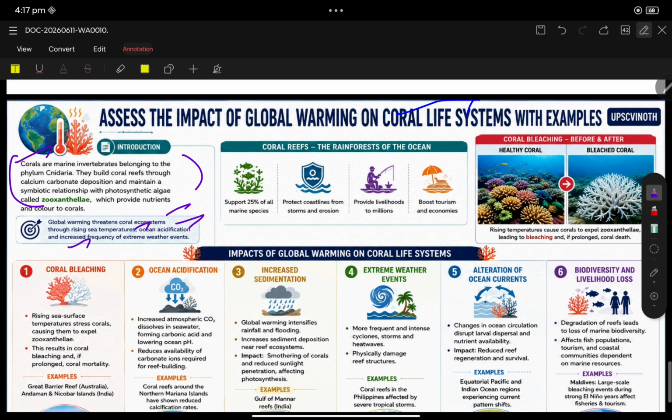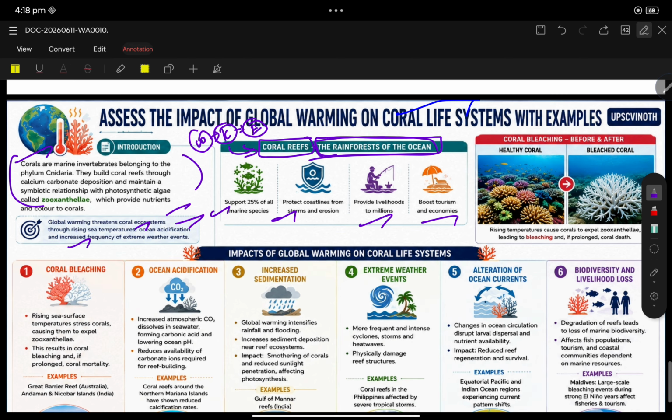So second important point, coral reefs are called the rainforest of the ocean. How wetlands are called kidneys of the ecosystem, coral reefs are also called the rainforest of the ocean. It supports 25% of all marine species, protects coastlines from storm and erosion, provides livelihoods to millions, boosts tourism and economies.